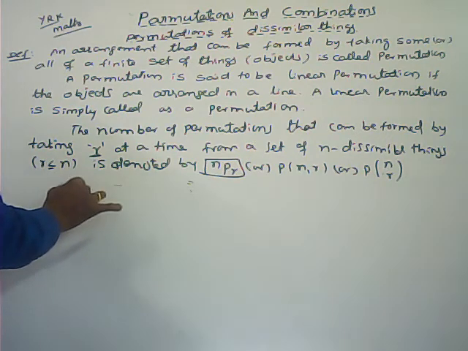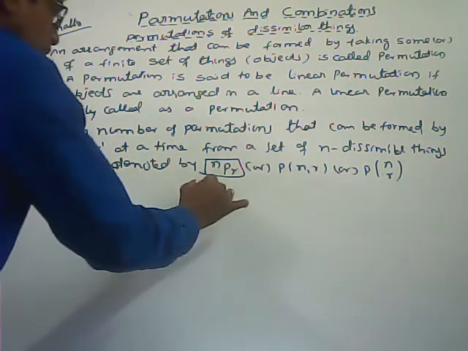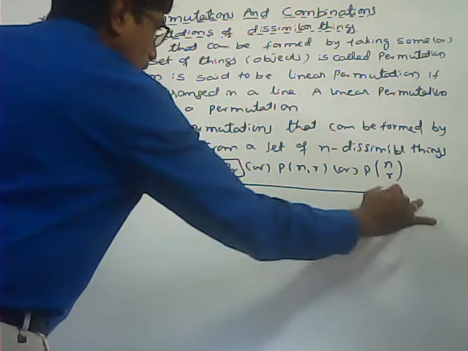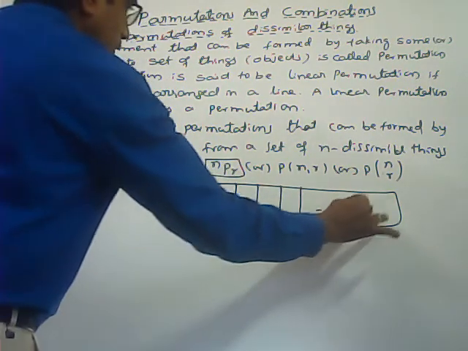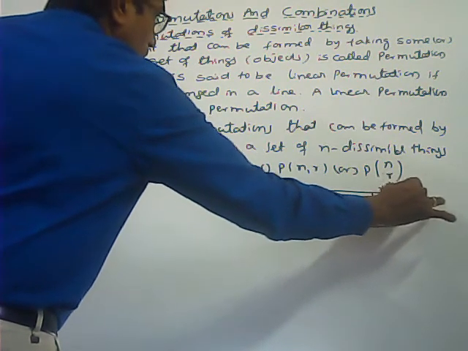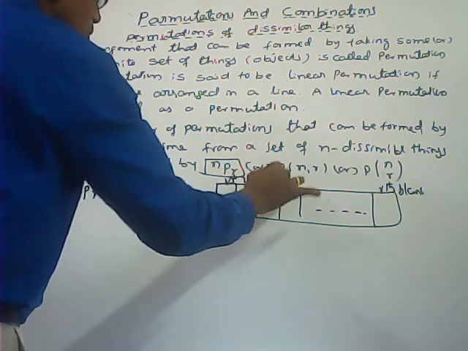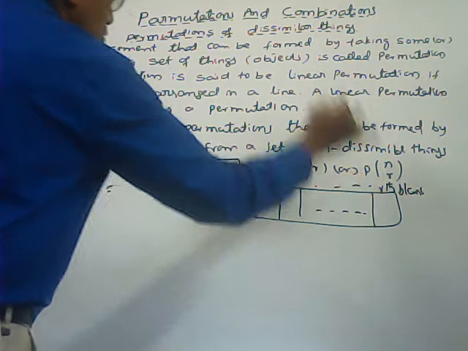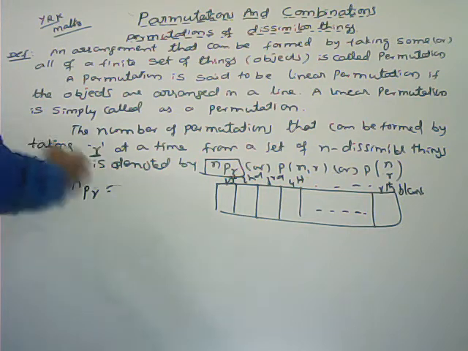For nPr, one more definition is there. What is nPr? The number of ways of filling all blank places. Here total 1, 2, 3, 4, so on. This is the rth blank place. Here this is the first one, second one, third one, fourth one, like that. Total how many blank places are there? r blank places are there. Total in our hand how many objects are there?